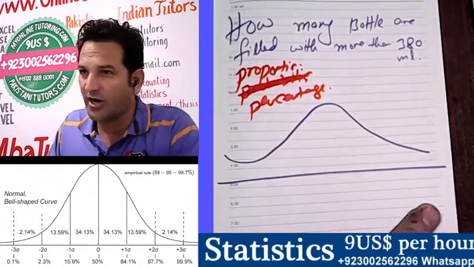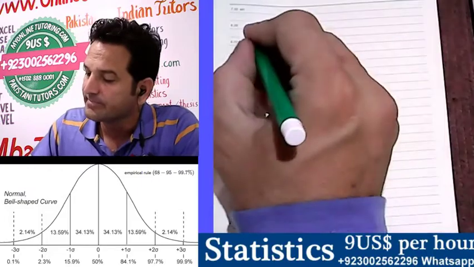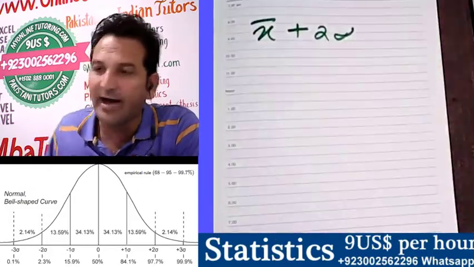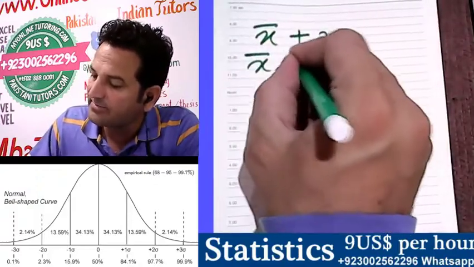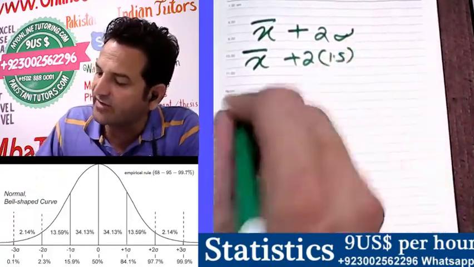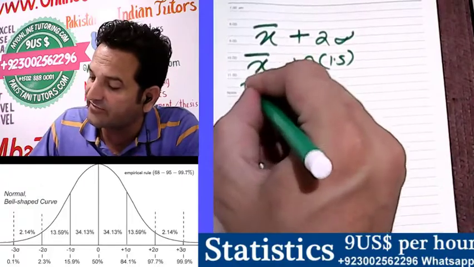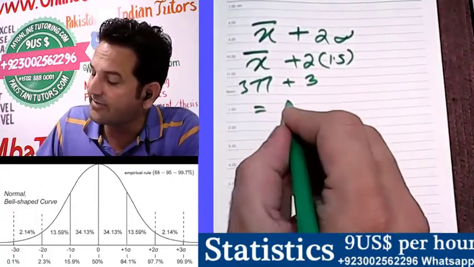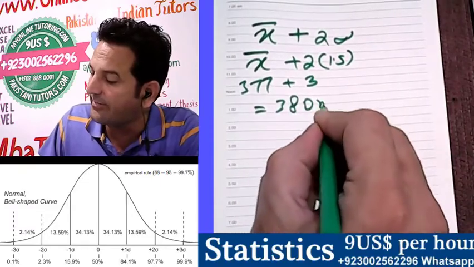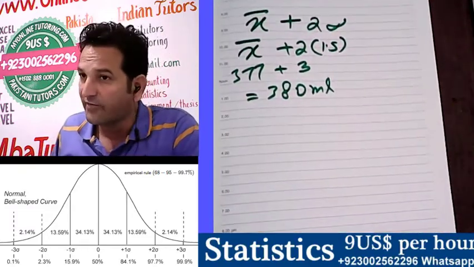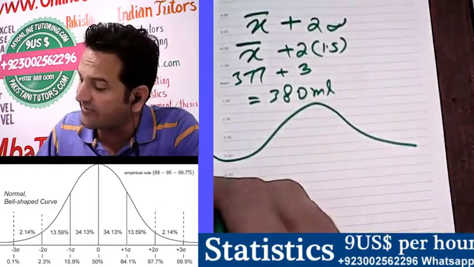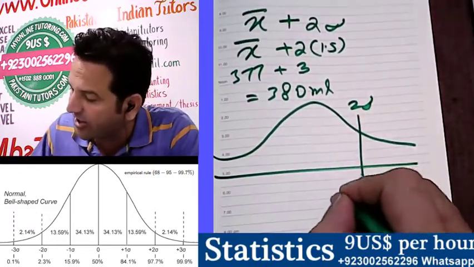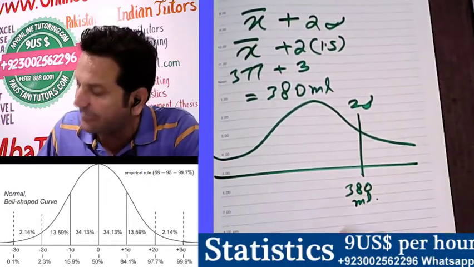What is the value of mean plus 2 sigma? Sigma is 1.5, 2 into 1.5 is 3, 377 plus 3 becomes 380 ml. So 2 sigma has the value of 380 ml.